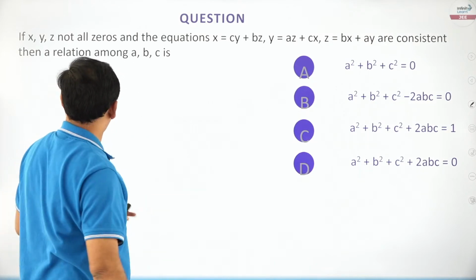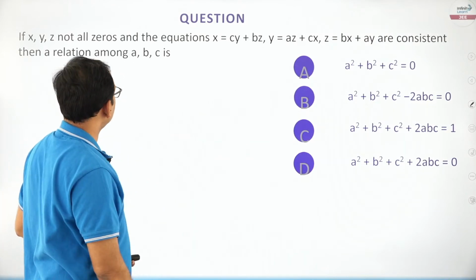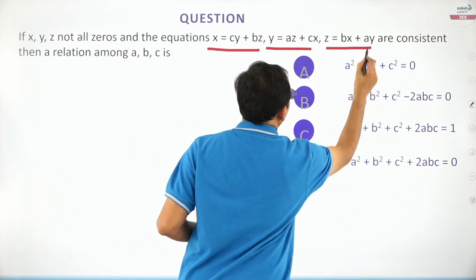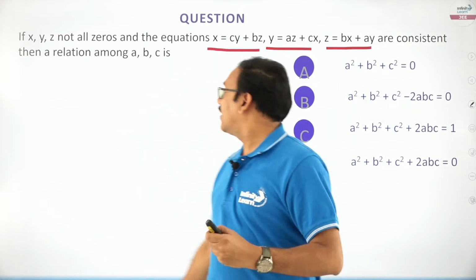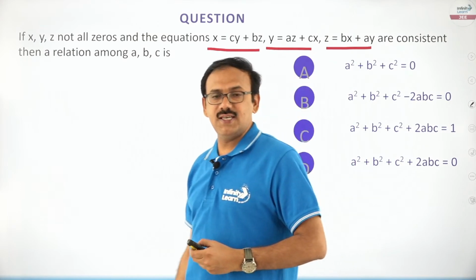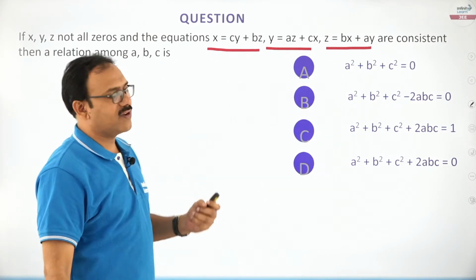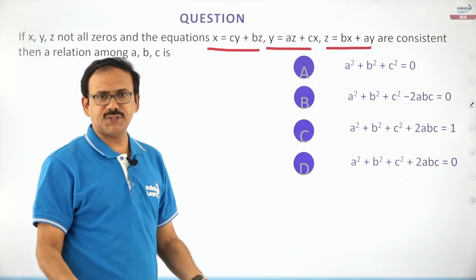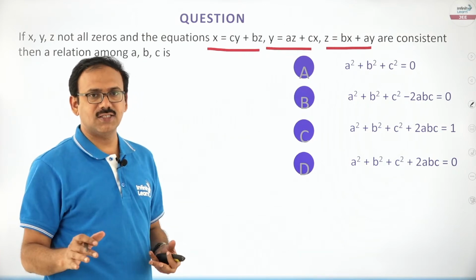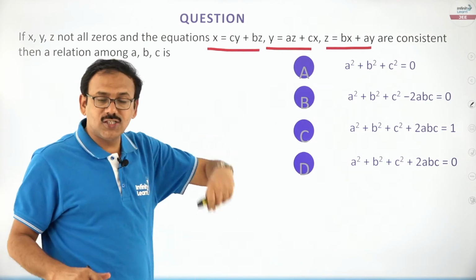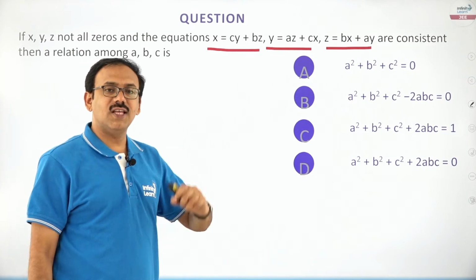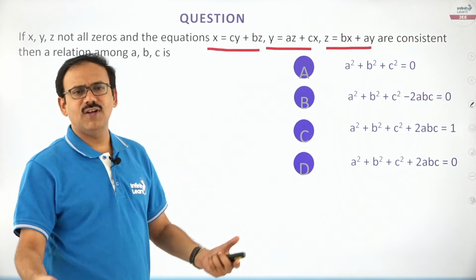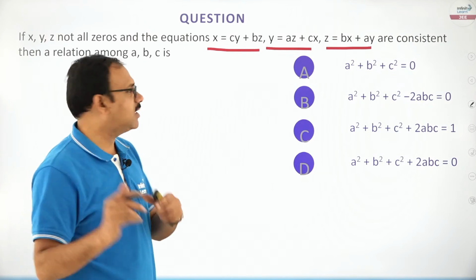Now see this question, friends. You see x, y, z not all 0, and the three equations 1, 2, 3 are consistent, then the relation among a, b, c is. Friends, if the three equations are consistent, it means a solution is possible. Of course, homogeneous systems of equations are always consistent. x, y, z not all 0 means other than 0, 0, 0 there is some solution. That means it is going to have non-trivial solutions. So the conclusion is det A is equal to 0.